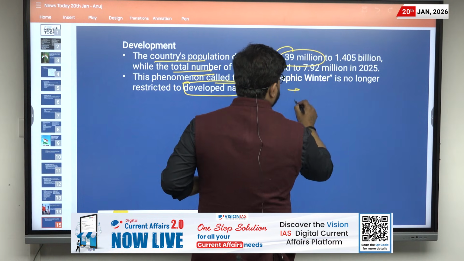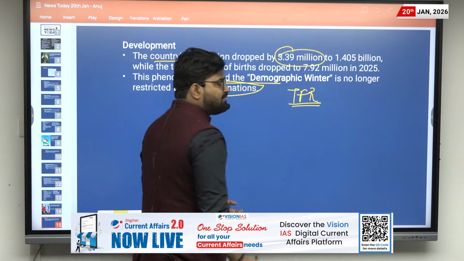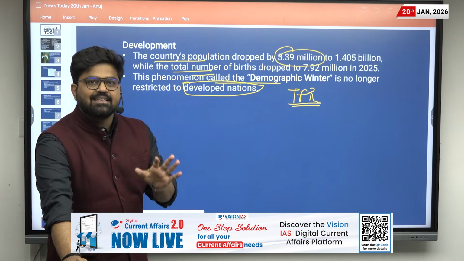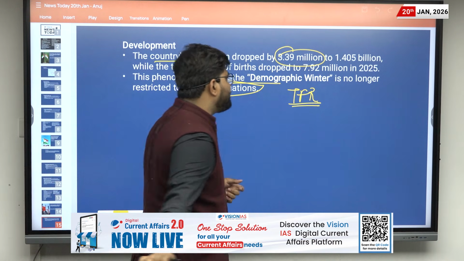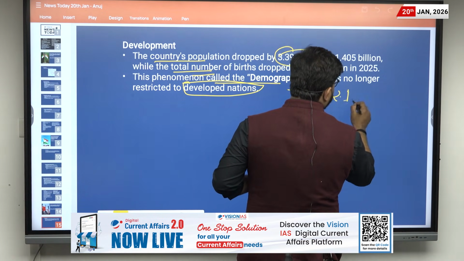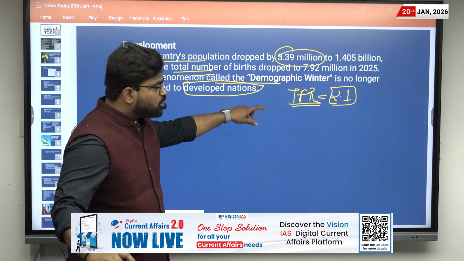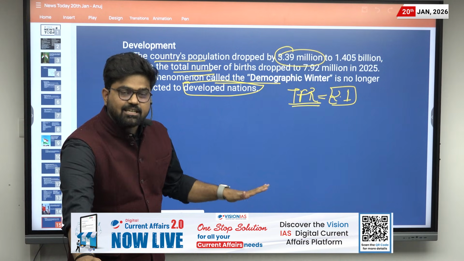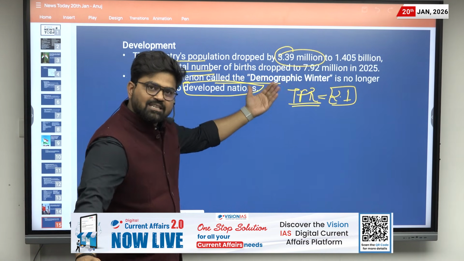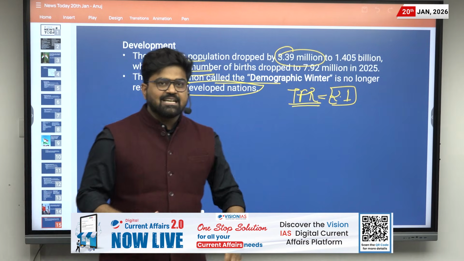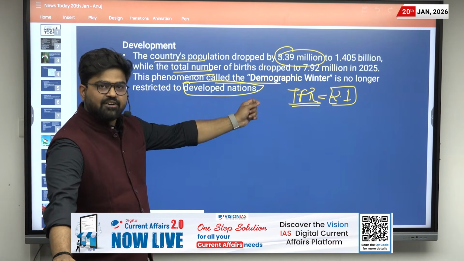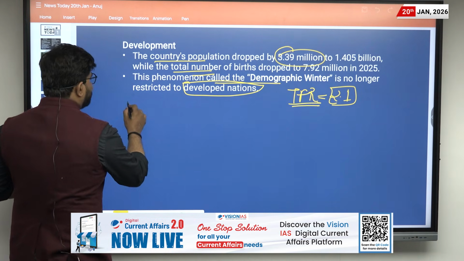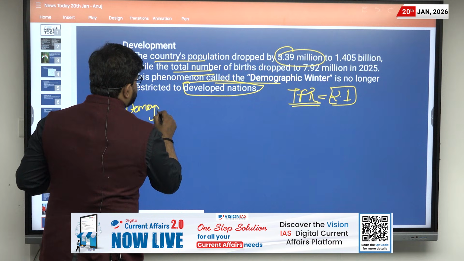One, total fertility rate. Basically, it is the total number of children born to a woman in the reproductive age, and its replacement rate is 2.1. If the total fertility rate is 2.1, then there will not be a decline in the population, and if it is more than 2.1, there will be an increase in the population, and if the TFR is below 2.1, there will be a decline in the population. Now let us also understand demographic transition.